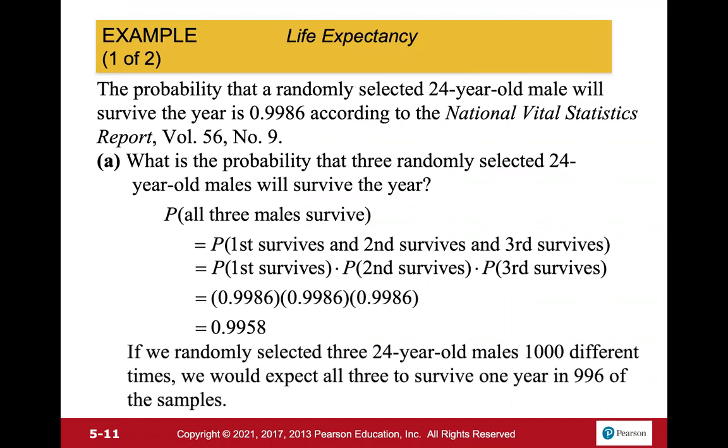So if we randomly select 3 24-year-old men 1,000 different times, we would expect all 3 of them to survive 1 year in 996 of the samples. So again, if we randomly look at 3 24-year-old men 1,000 different times, so that would be 3,000 different people, we would expect all 3 of them to survive 996 times.